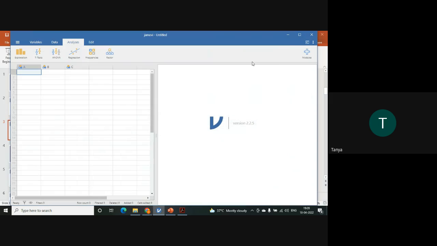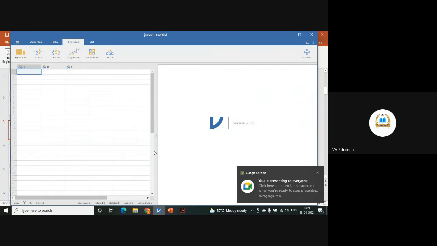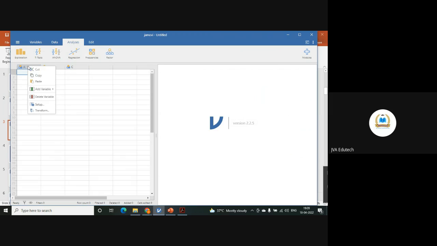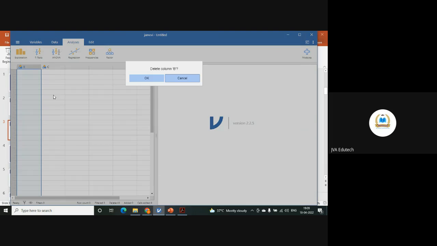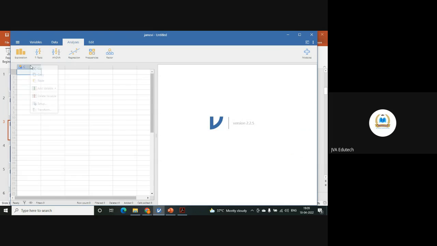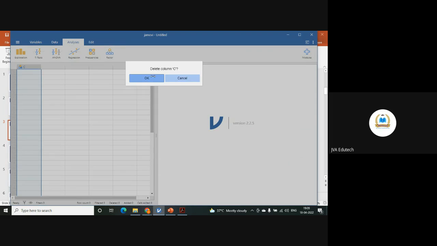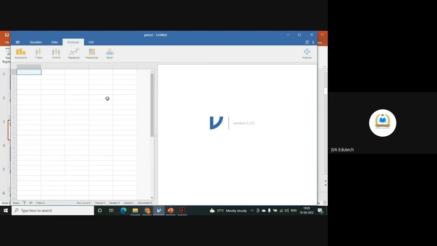Okay. Now, initially it will look like this. So by default, there are three variables created. You can remove them by right click and delete variable because we will create our own variables. Now this is clean. The best part of Jamovi is that while you are doing the analysis, side by side it gives you the output.